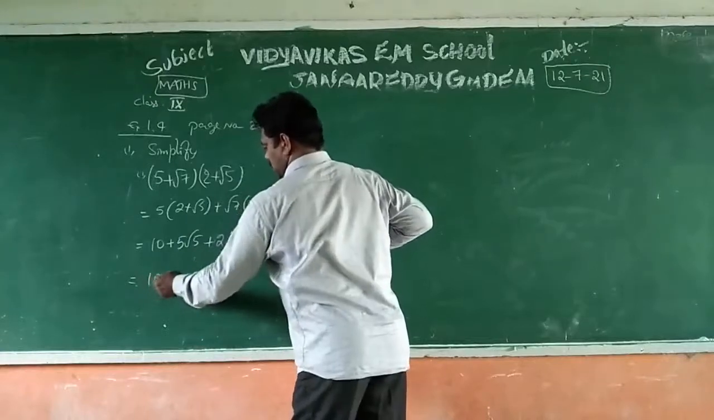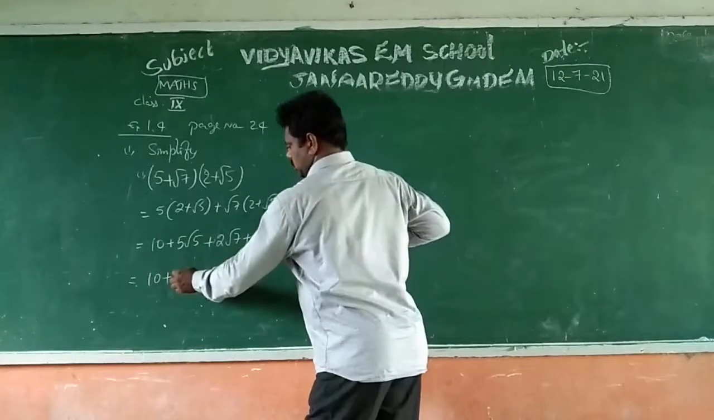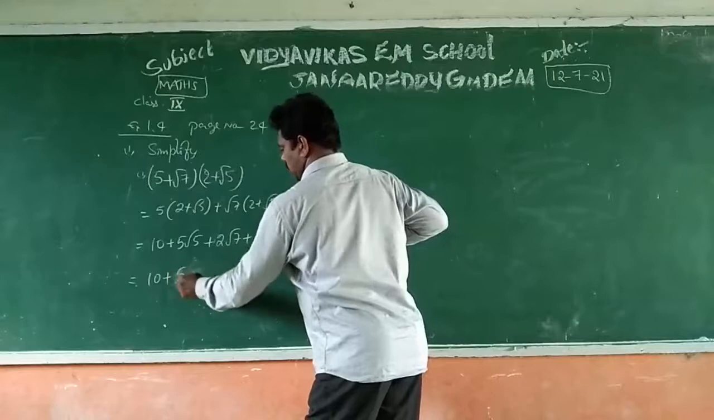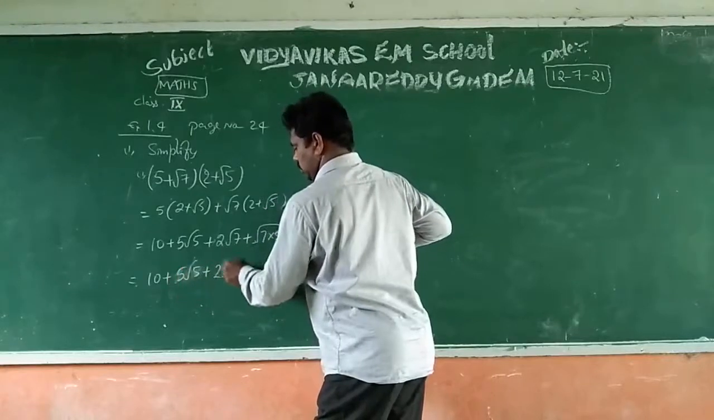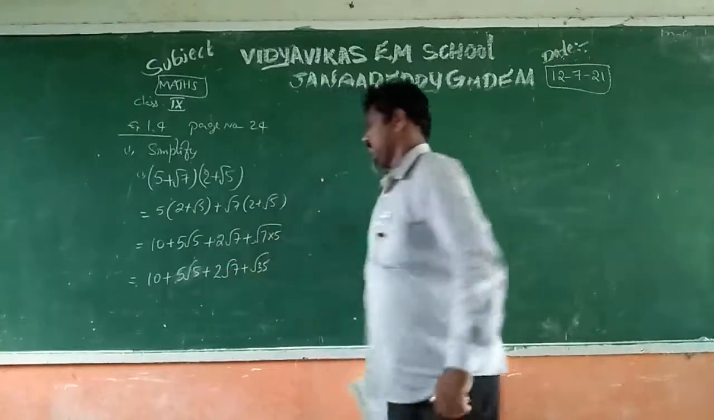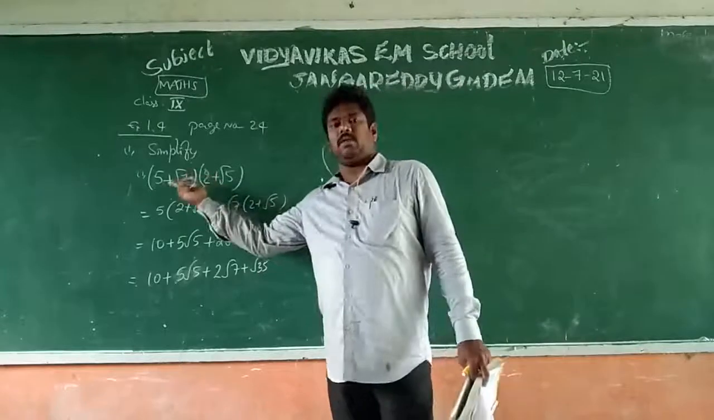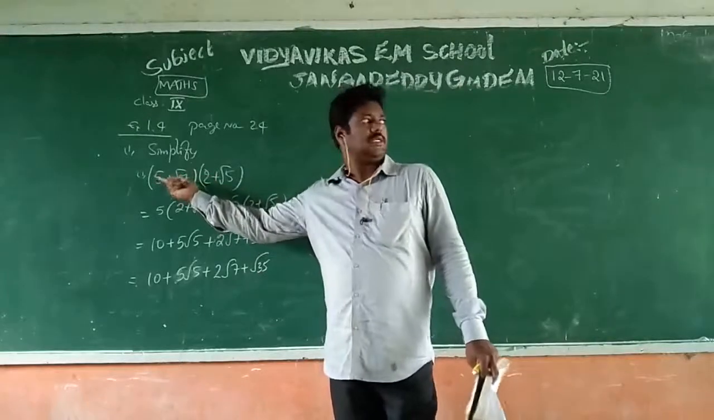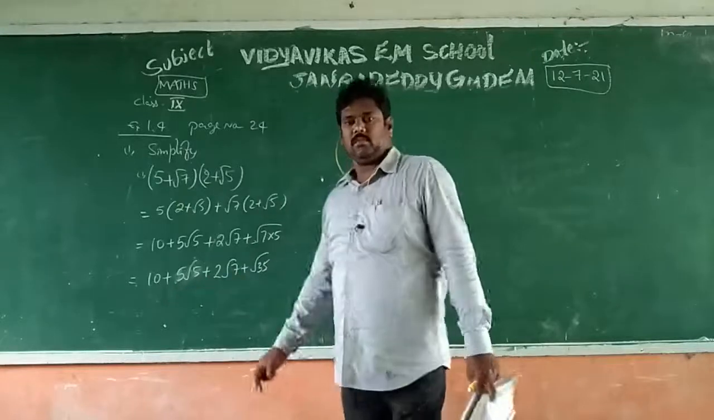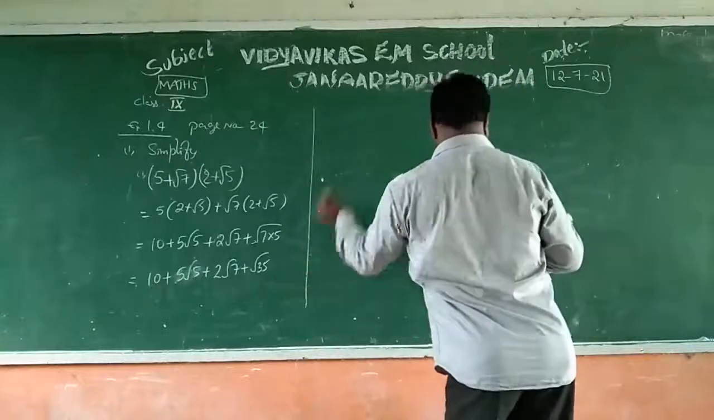Then 10 plus 2 root 7, or you can write in order: 5 root 5 plus 2 root 7 plus root of 35. The product of these irrational numbers should be converted to a single term by using the distributive property. One more problem will give you more clarity about it.